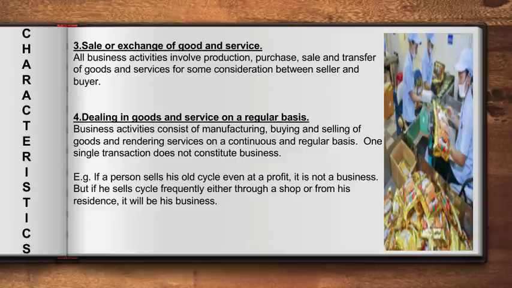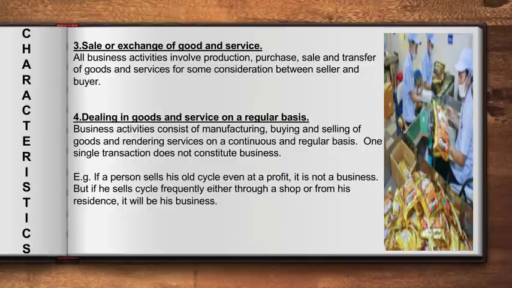Next, dealing in goods and services on a regular basis. Business activities consist of manufacturing, buying and selling of goods, and rendering services on a continuous and regular basis. One single transaction does not constitute a business. Example, if a person sells his old cycle, even at a profit, it is not a business. But if he sells cycles frequently, either through his shop or from his residence, it will be called a business.